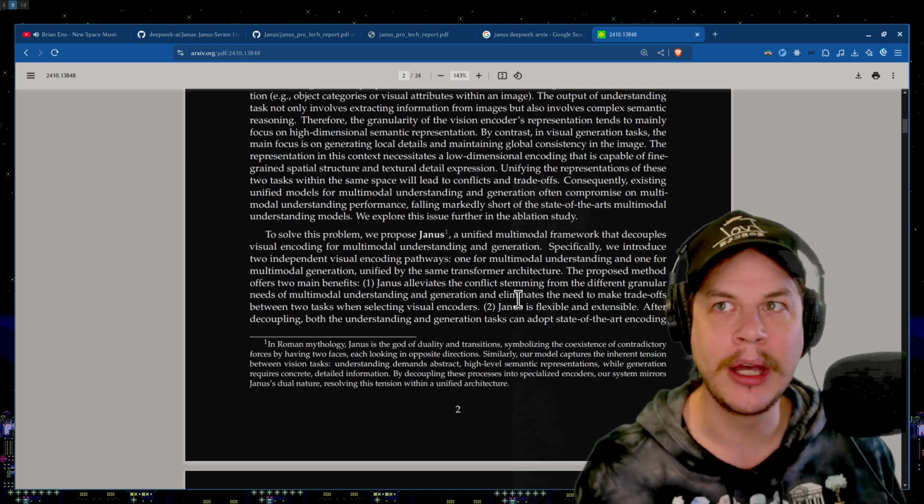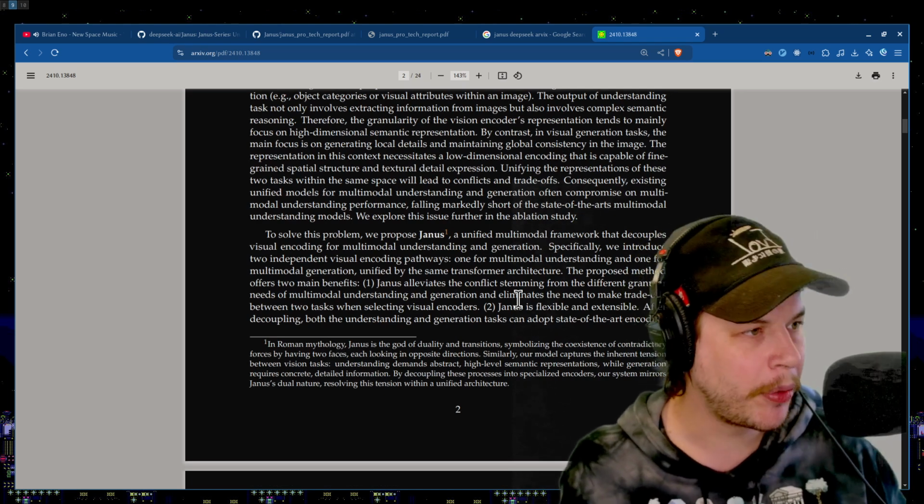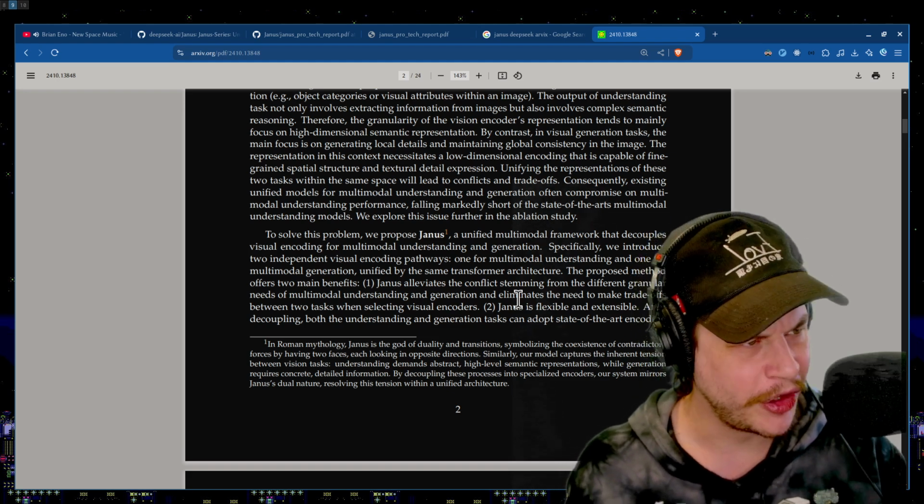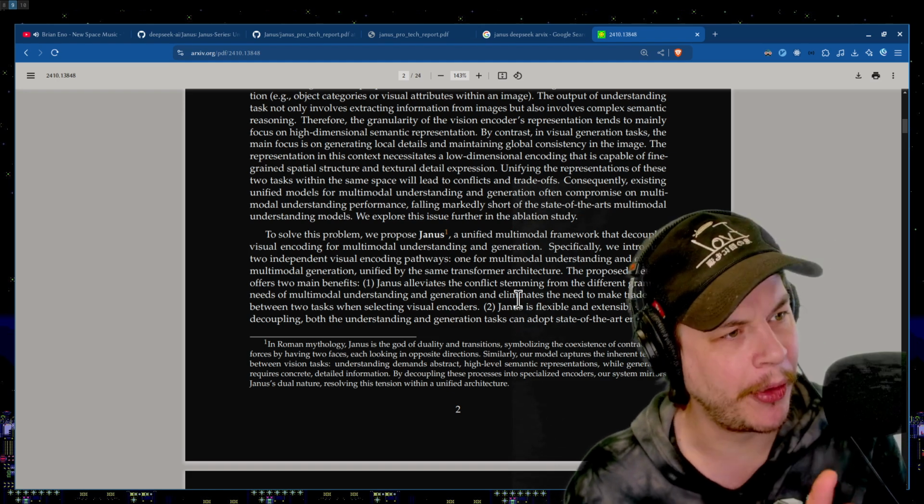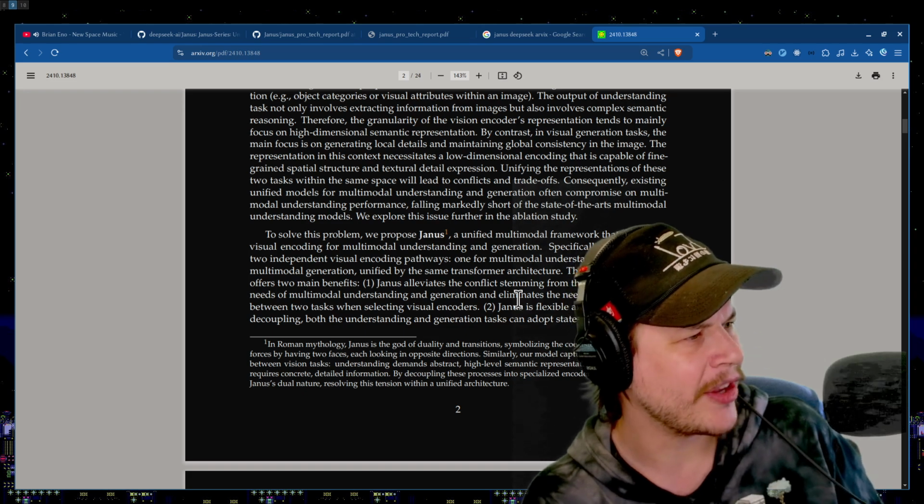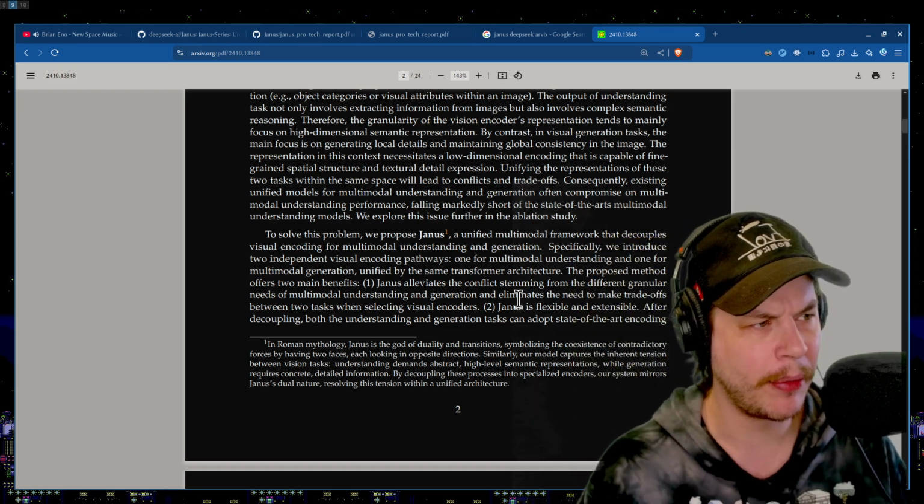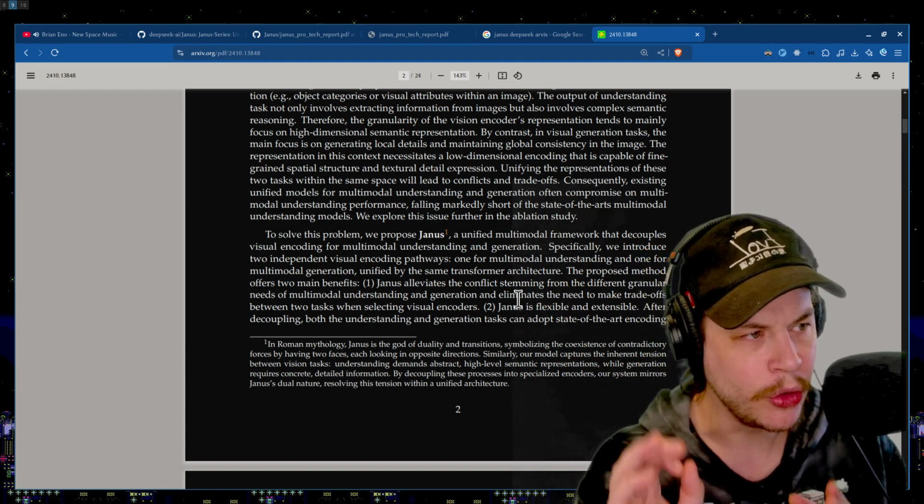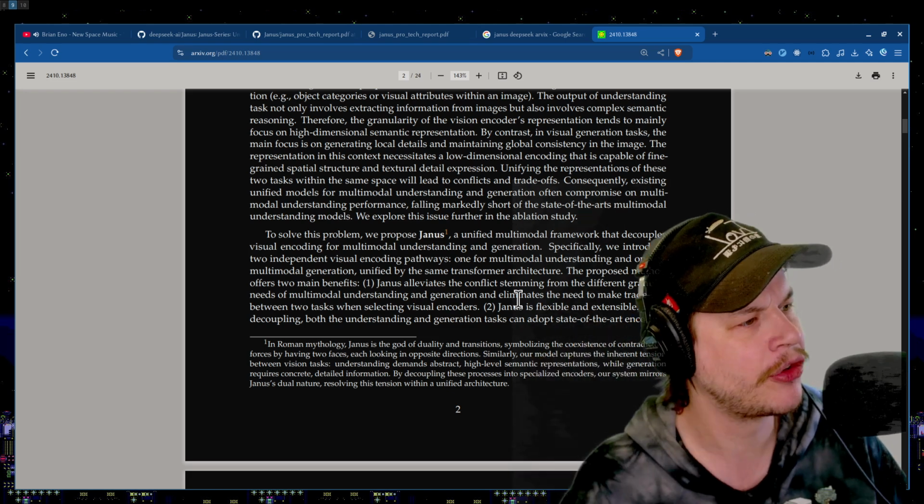It's okay. We got Deepseek. We got the Chinese. They're going to solve the problem. We got Janus, a unified multimodal framework that decouples visual encoding for multimodal understanding and generation. They decouple the visual encoding. Specifically, we introduce two independent visual encoder pathways, one for multimodal understanding, one for multimodal generation, unified by the same transformer architecture, the T in GPT.